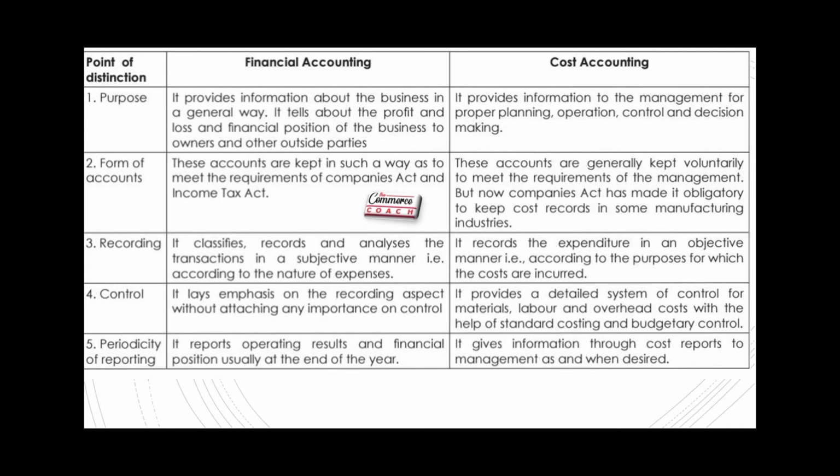It tells about the profit and loss and financial position of the business to owners and outside parties, basically internal and external users. So it only tells the profit and the financial position of the business by the profit and loss account and balance sheet. But cost accounting provides information to management for proper planning, operation, control and decision making. So cost accounting is more equipped with decision making tools.